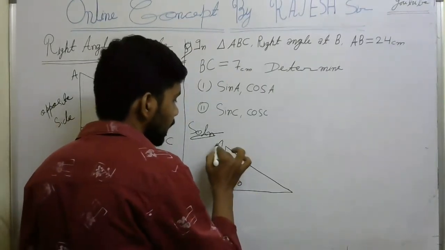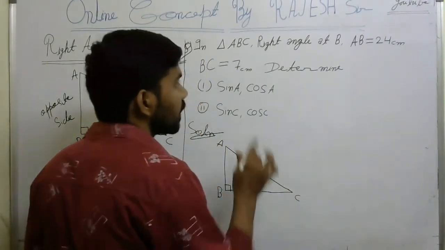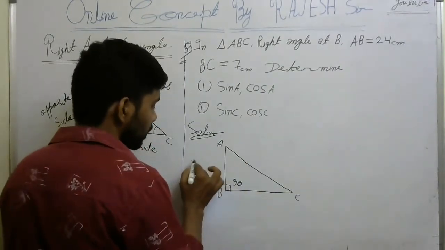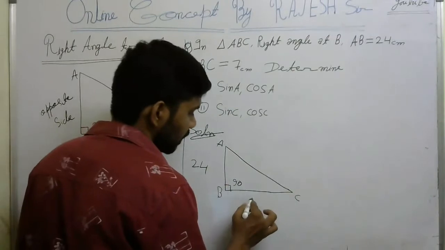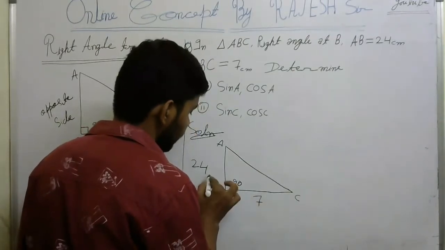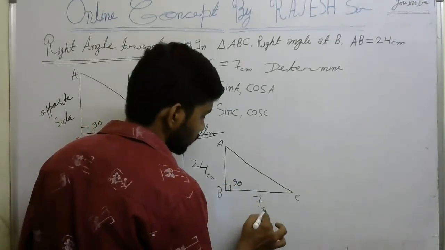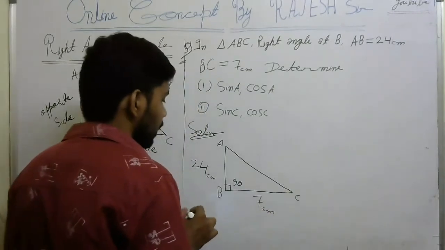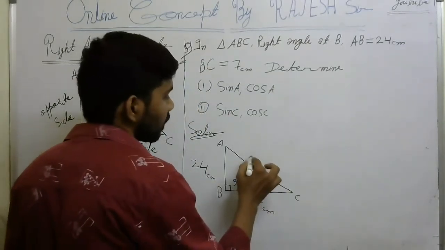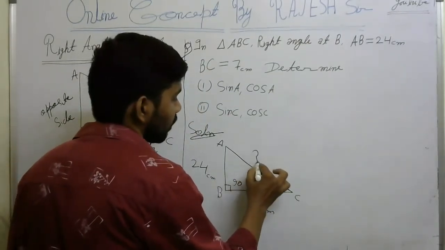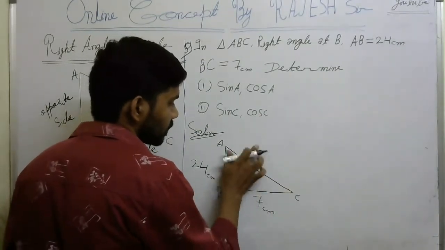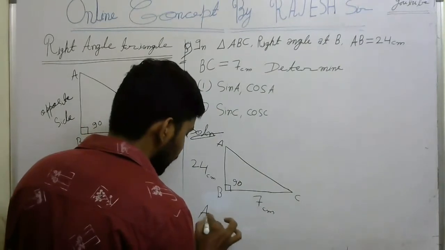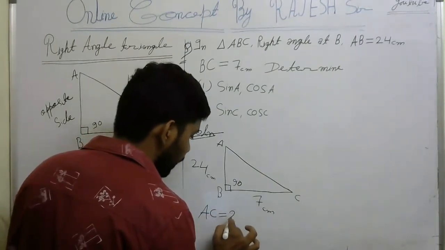And another is A, another is C. He said AB is equal to 24 centimeters. This is your 24 centimeter. And BC is equal to 7 centimeter. This is your BC, 7 centimeter. And he did not give the value of this, AC. So you have to find the AC. Now your question is, AC is equal to how much?